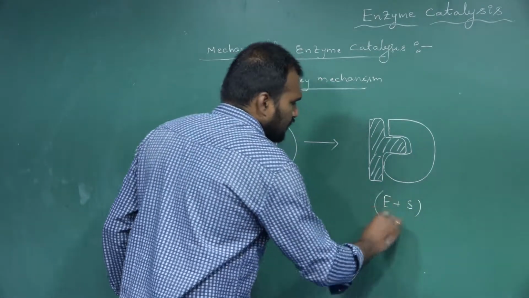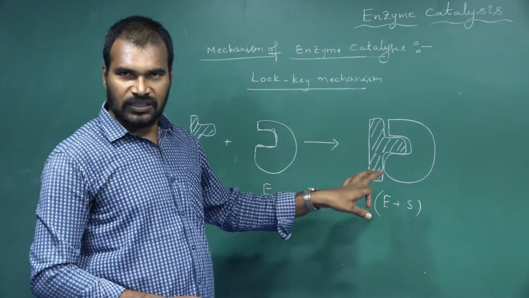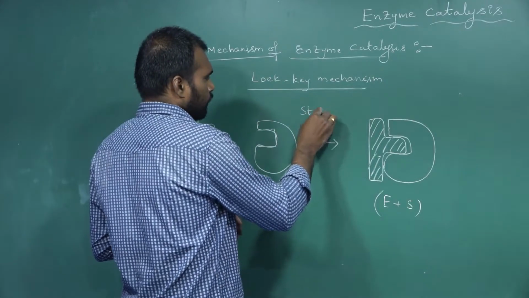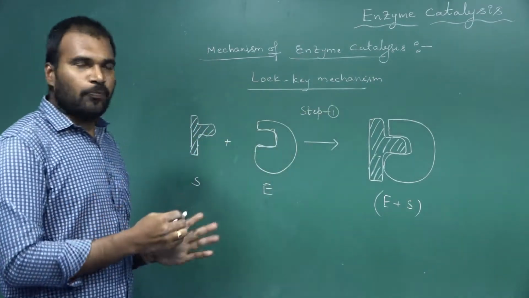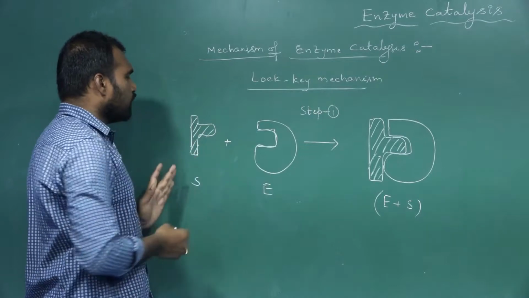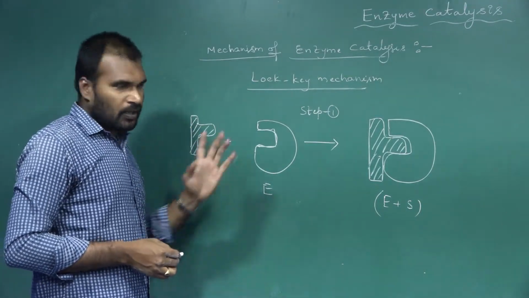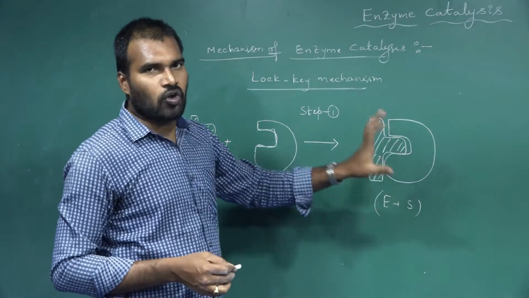E plus S, the ES active complex. This is step 1. In step 1, the enzyme binds with the reactant molecules whose shapes are complementary to its shape, and they form enzyme substrate complexes.